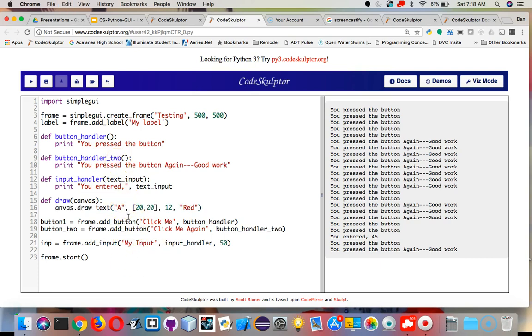Let's say I'm going to draw the text. I forgot my C. Draw text for the button handlers. So when I try to run this, let's see what happens.